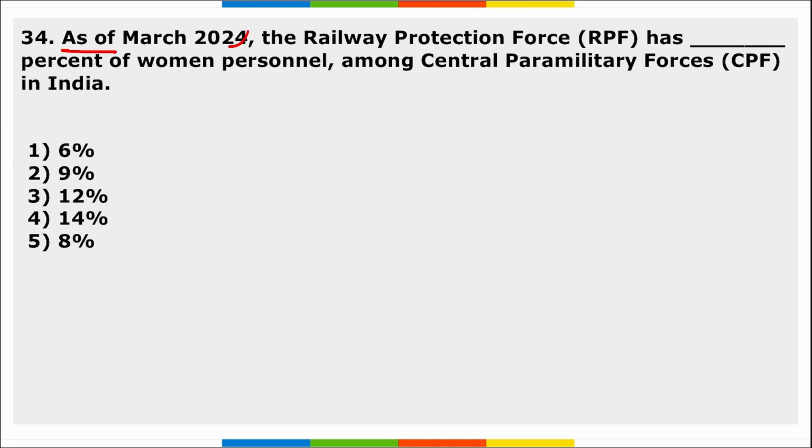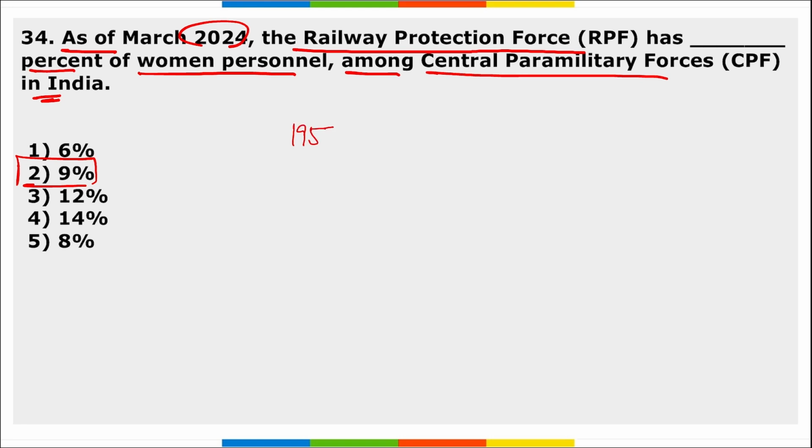Next is, as of March 2024, the Railway Protection Force has what percent of women personnel among the Central Paramilitary Forces in India. So the Railway Protection Force, RPF, has a percentage of how many women personnel here? So a total of 9%. 9% in the RPF are women. Correct? Take a note of this. Right, so the Railway Protection Force was established in 1957 under the Ministry of Railways and they have the largest share of women personnel, that is 9%.